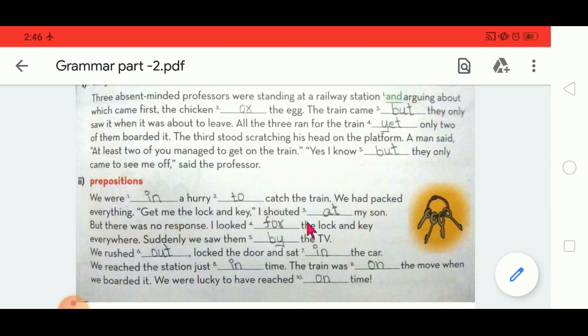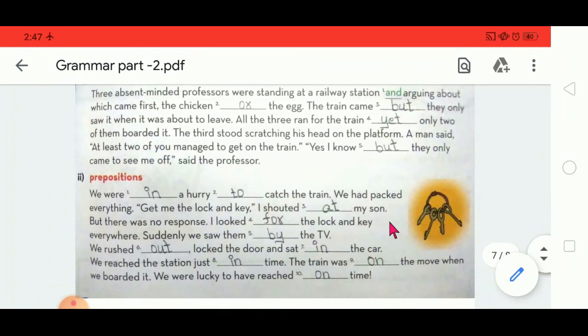I shouted at my son. So what happened? They didn't mention here mother or father, whoever it is. So he or she shouted at their son, his or her. I shouted at my son, "Get me lock and key." But there was no response. Son didn't respond.